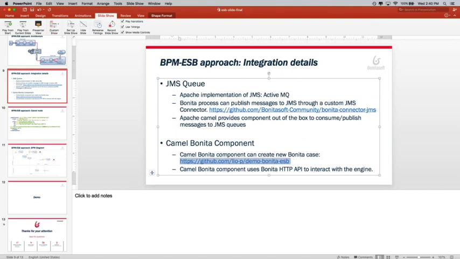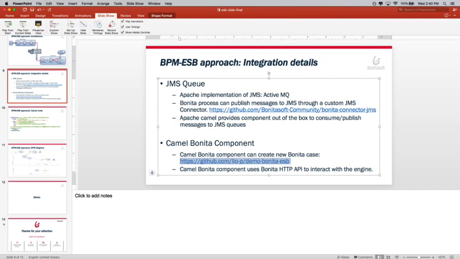The other one that I would recommend is Mule software. But again, I didn't experience it. But I'm pretty sure it will be really easy to implement because Bonita provides a lot of ways to interact through HTTP API, Java API, or REST API. So it would be really easy.